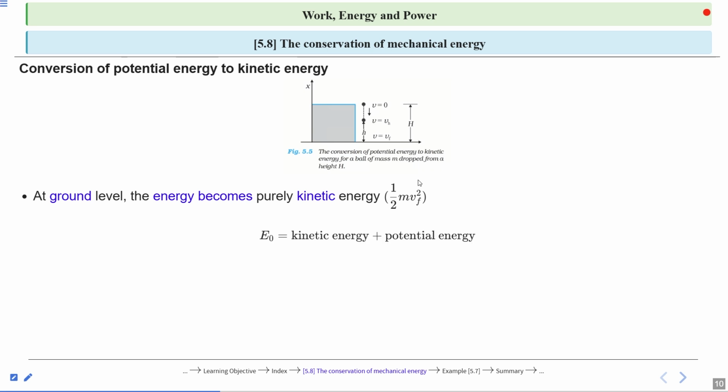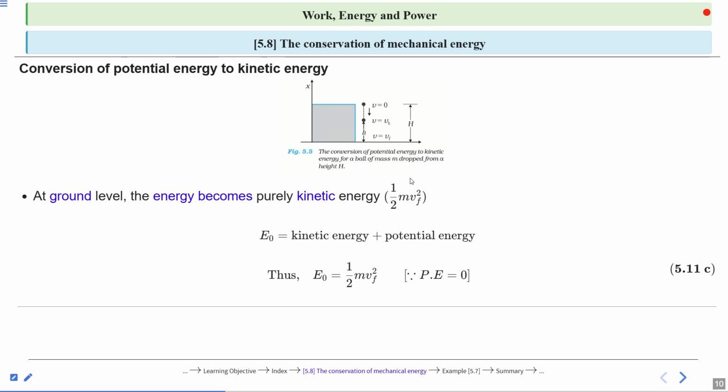Now, the total mechanical energy. We know total mechanical energy is the sum of kinetic energy plus potential energy. So at ground level, the total mechanical energy is kinetic energy plus potential energy. At the ground level, potential energy is zero because there is no height, and the kinetic energy is half mv square.